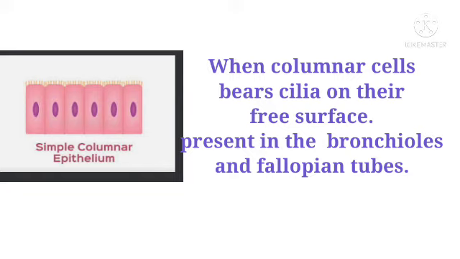Ciliated columnar epithelium. When columnar cells bear cilia on their free surface, the epithelium is called ciliated epithelium. It is mainly present in the inner surface of hollow organs like bronchioles and fallopian tubes. The cilia of the epithelium help to move particles or mucus in a specific direction over the epithelium.